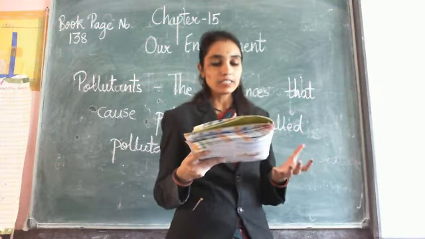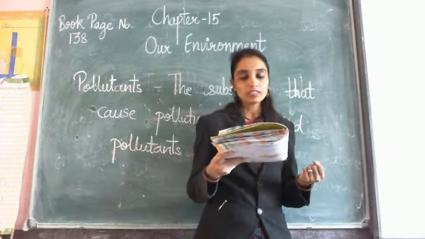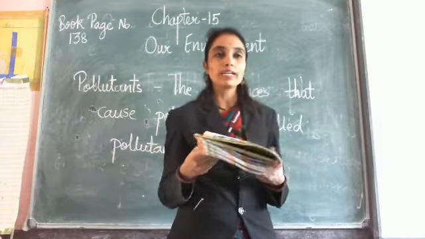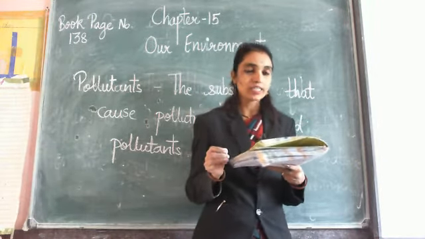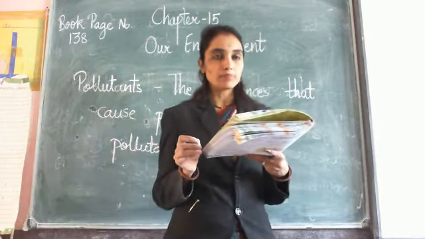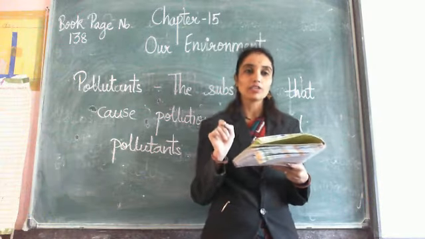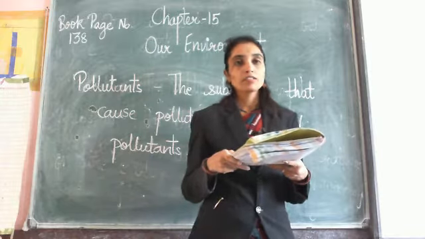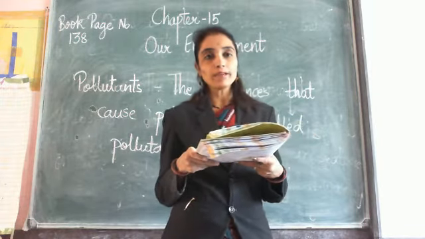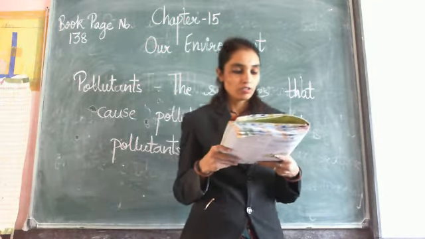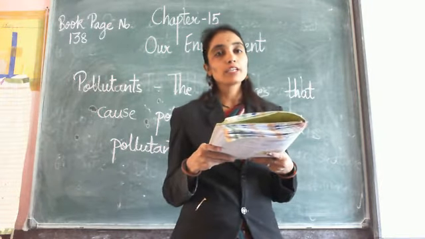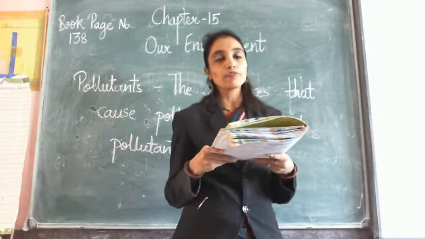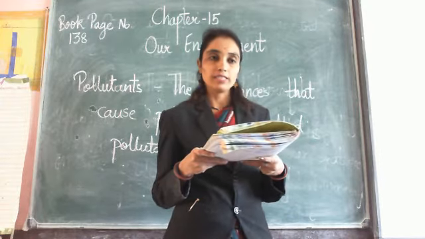Fourth, chimneys fitted with filters must be used in factories to let out smoke and gases. Waste should be treated and made harmless before being dumped in any water sources. The use of plastic bags should be reduced or restricted. Trees help to keep the air clean, so we should plant more and more trees.